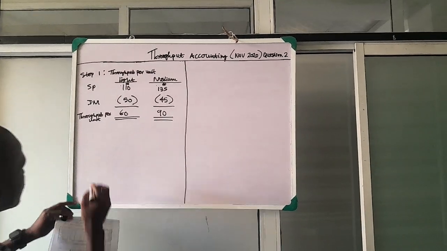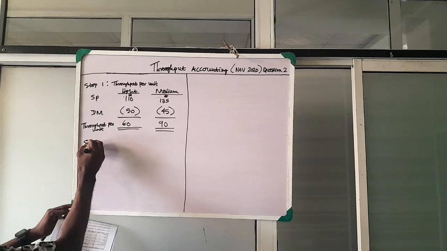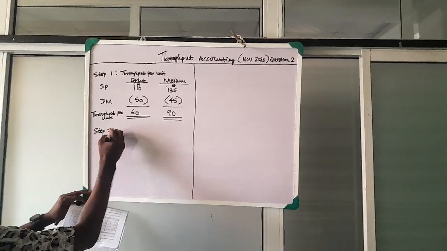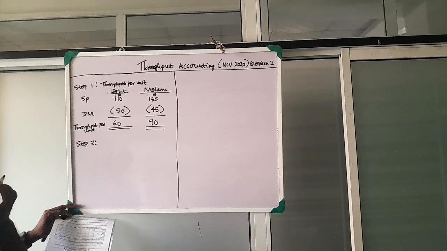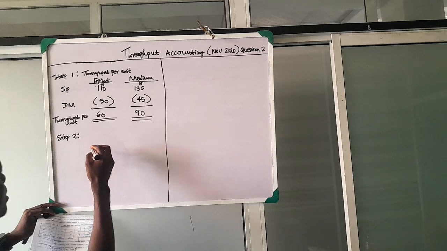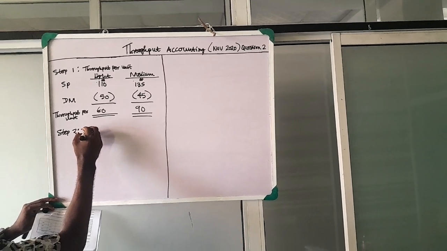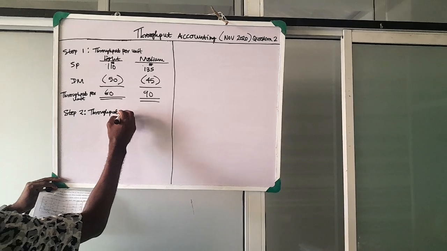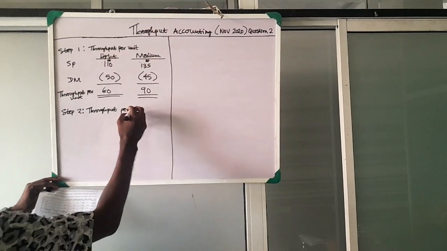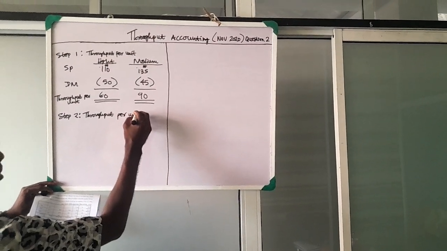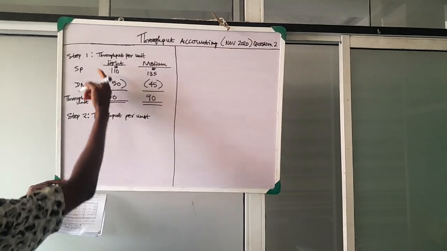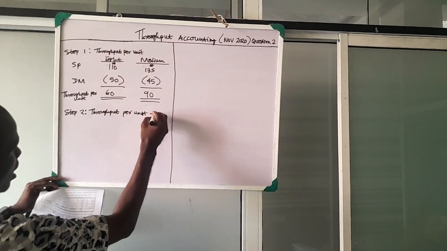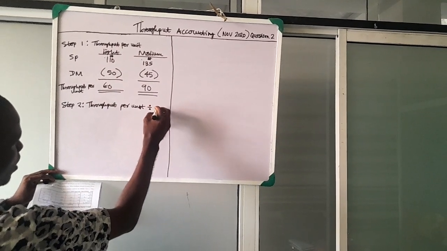In step 2, we'll bring in the hours required. That is the throughput per unit, which you have computed, divided by the hours required.